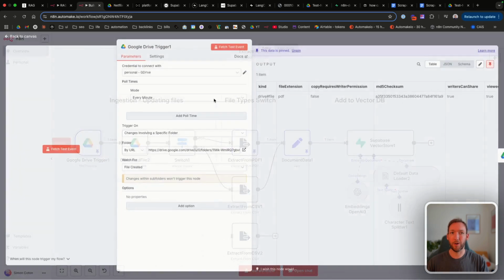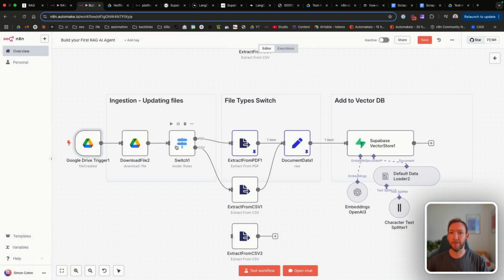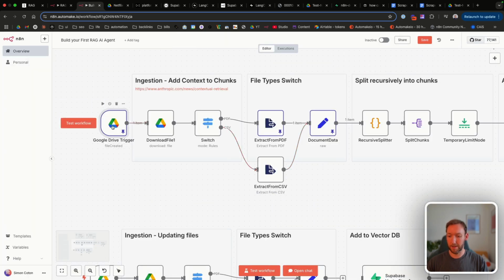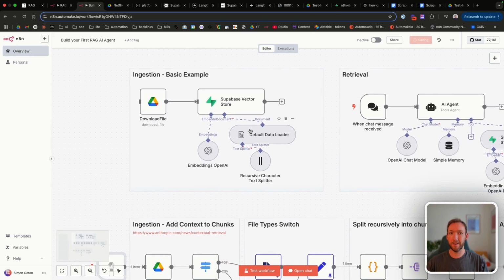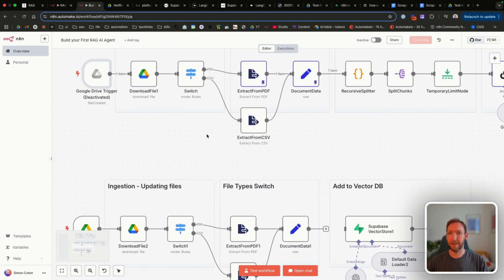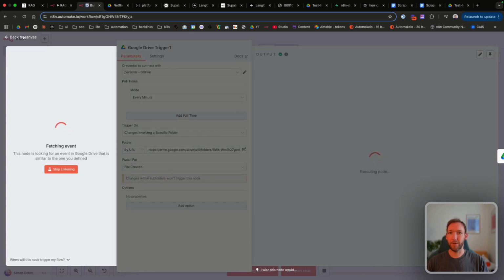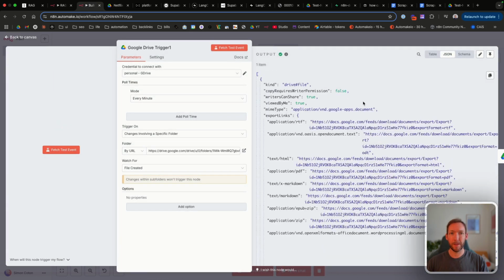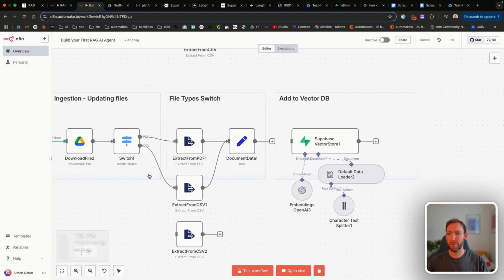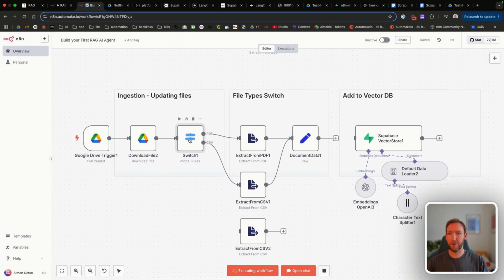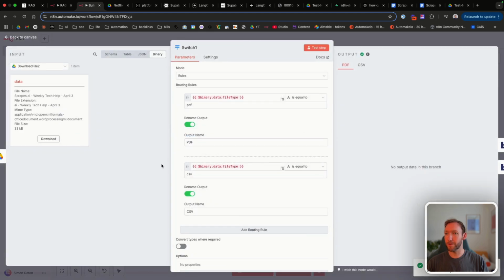So we've still got the Google Drive trigger, and let's unpin any data we have here. And when you're testing these, just make sure that we deactivate any other triggers here so that we're not accidentally loading in a file from up there. So let's fetch the test event from the same folder, and we've pulled through, and we can see actually this is the MIME type. So we can already set up this switch node here, and let's just test the workflow so that it extracts that and we can see the actual type that's coming through.